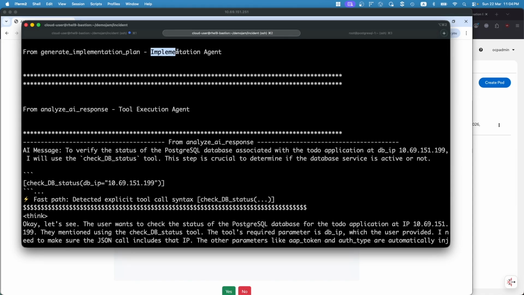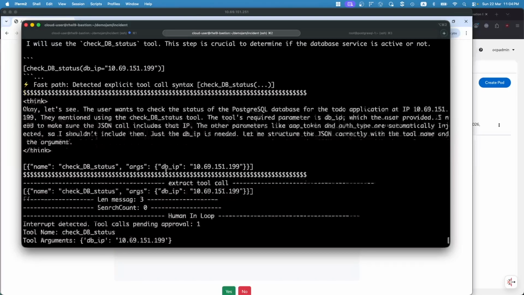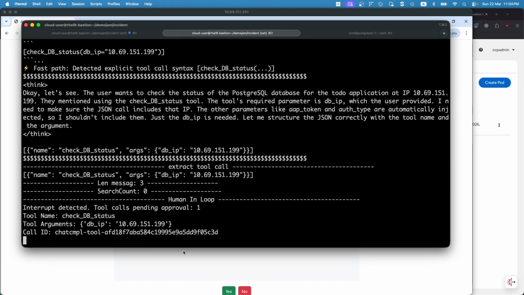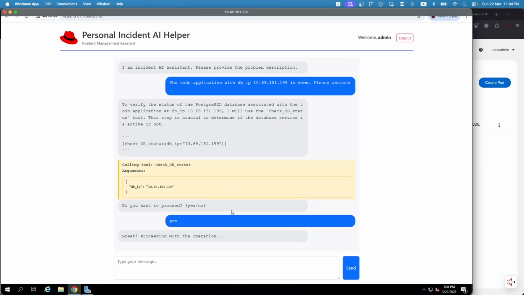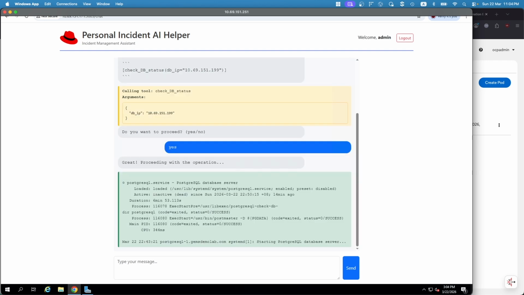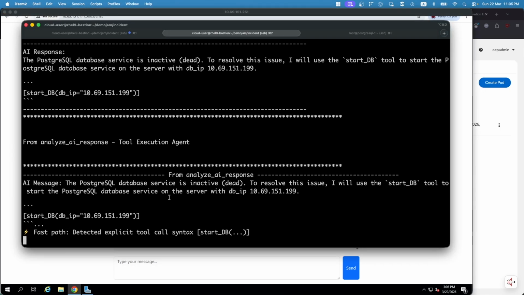Over here, we can see that the implementation agents and the two execution agents will all be involved in the process, just like what was described in the AI workflow that we mentioned earlier in the presentation. In this case, we are asking to proceed. I'm just going to do a very quick check on the database status, and it then moves on to the rest of the operations, which will determine that we want to run a start DB.